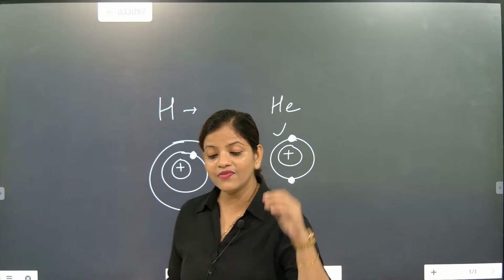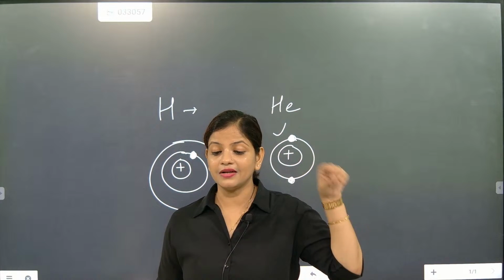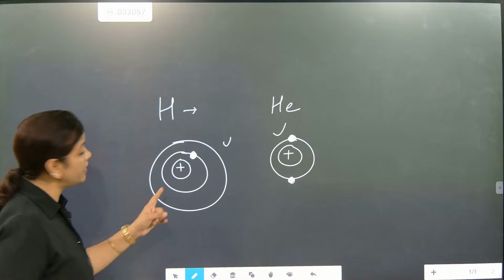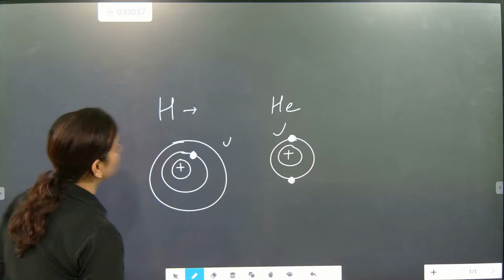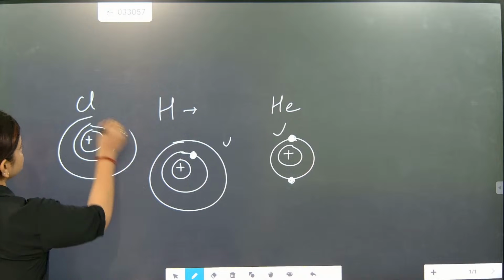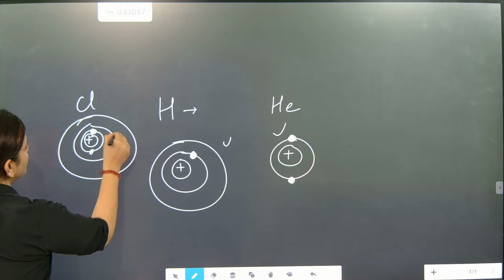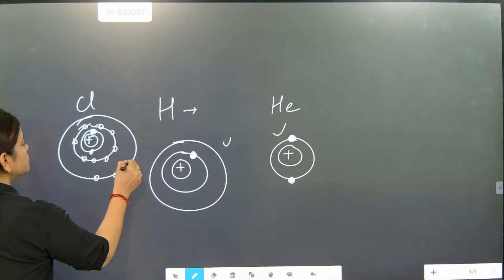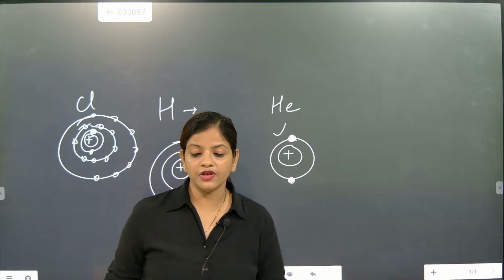In the same way, when somebody talks about an element, the element is made with atoms. These atoms are not the same. Structure-wise, they are not the same. In this structure, hydrogen has only 1, helium has 2. When we talk about chlorine, the chlorine structure will have 2, 8, and 7. So that means, what will the chlorine structure have?